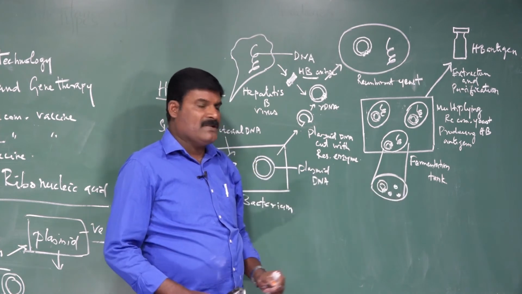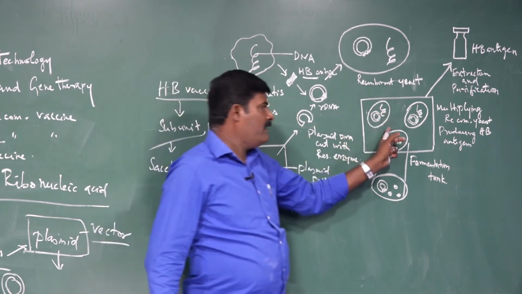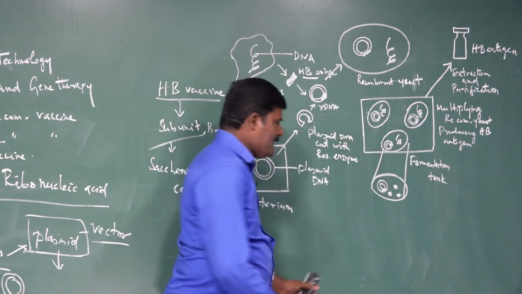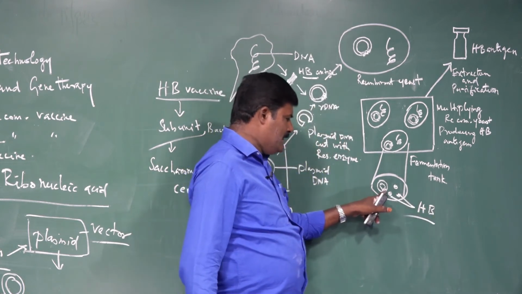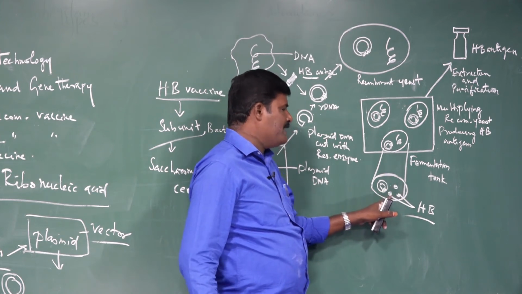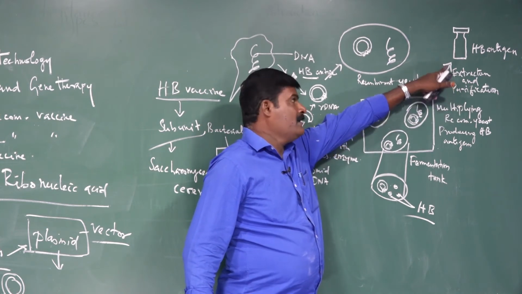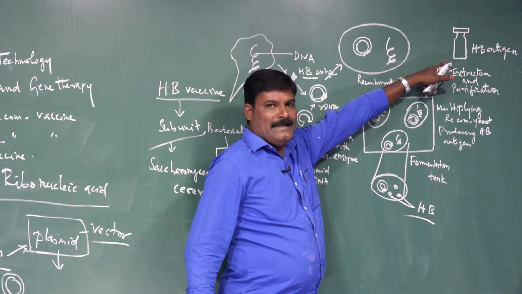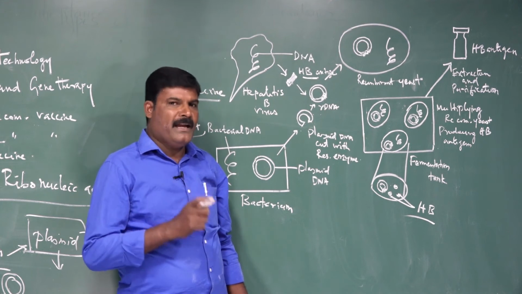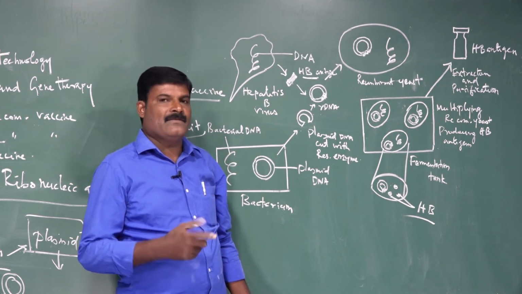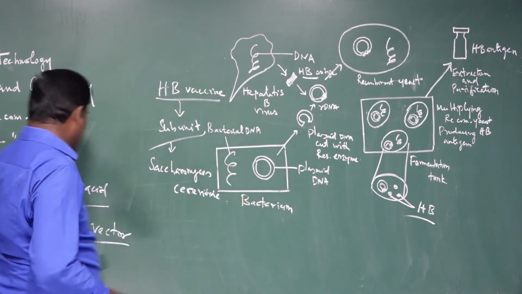Fermentation means what? It is a tank containing a medium in which enormous numbers of copies multiply. The recombinant DNA produces HB antigens. So this particular gene immediately multiplies to produce HB antigen. Then comes extraction and purification of these antigens, which are marketed. These HB antigens are prepared by recombinant DNA technology and can be used as a vaccine against hepatitis. So this is one example of that.